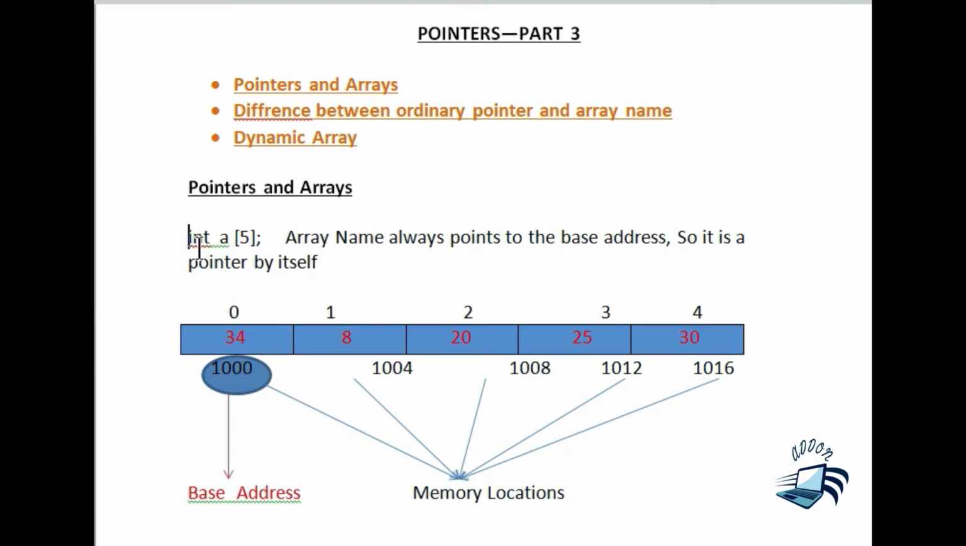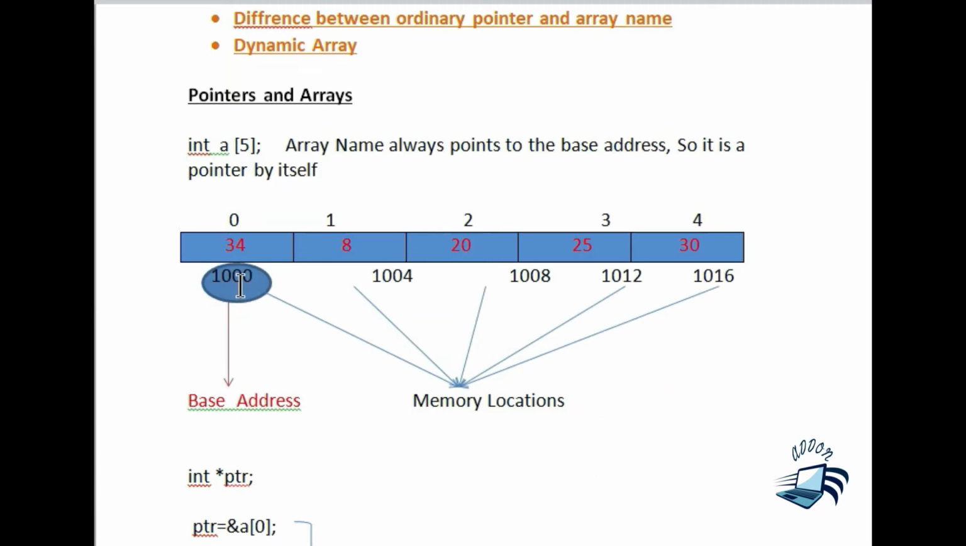So here I have declared an integer array, int a of 5, and this is a graphical representation of the statement int a of 5. Here I have inserted 5 integer data and the index value ranges from 0 to 4. These are the memory locations: 1000, 1004, 1008, 1012, 1016, and 1000 is the base address because it is the starting address of the array. So it is known as the base address.